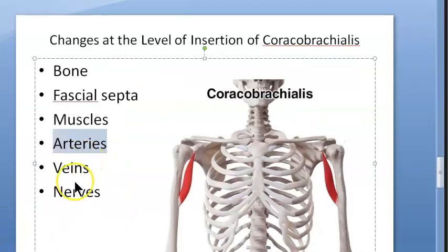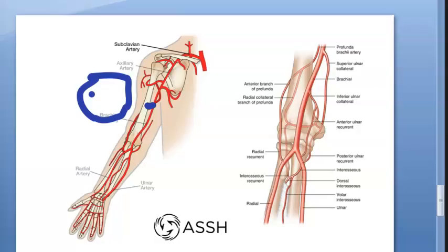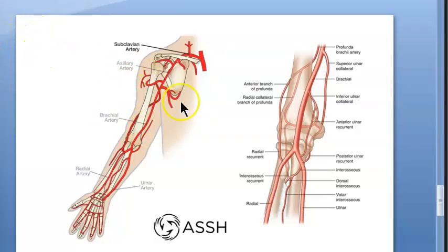Now let's understand arteries. This is a little complex. You will have to understand this one. Easy ones first. The nutrient artery will enter the humerus at this point only, through the nutrient foramen, for the humerus to get all its blood nutrition. So where is it entering? At this point. One artery done: the nutrient artery of the humerus.